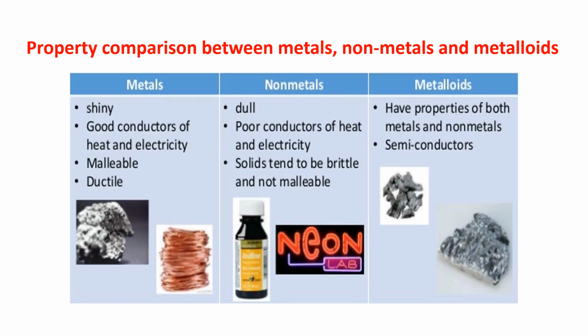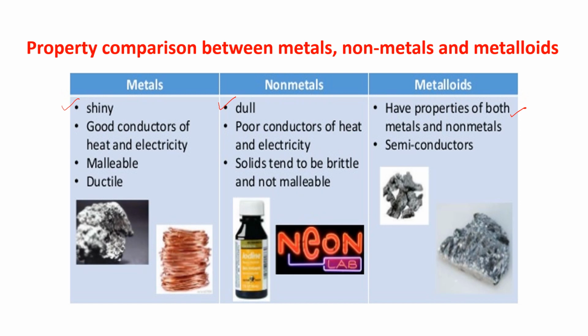Now the comparison of the properties of metals, non-metals and metalloids. I have written metals, non-metals and metalloids in three different columns. Just see. Metals are shiny, non-metals dull, and metalloids have properties of both metals and non-metals.